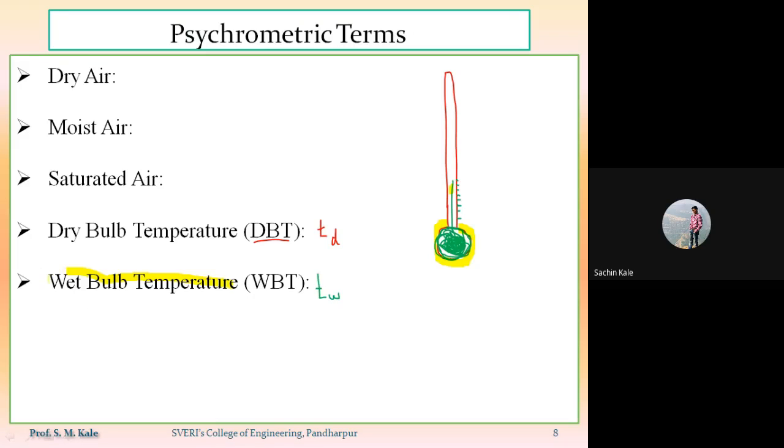When its sensing bulb is surrounded or wound or covered with the help of a wet cloth, which is exposed to the air, that will be called the wettable temperature.